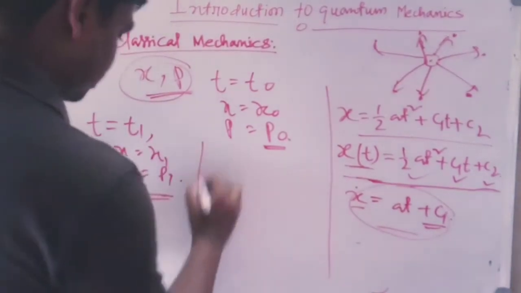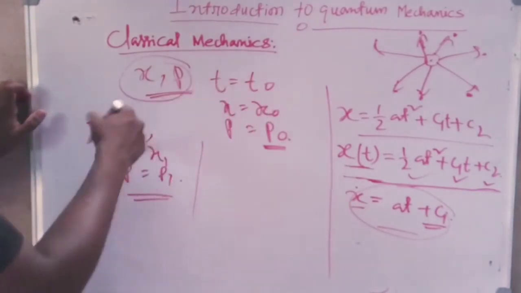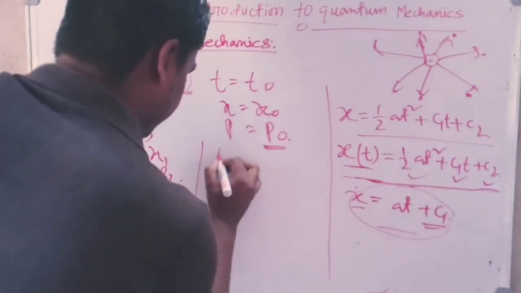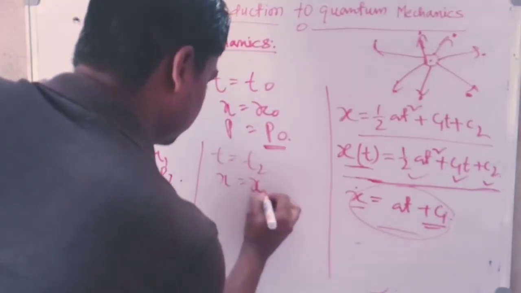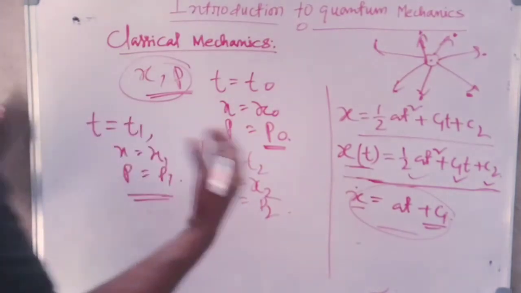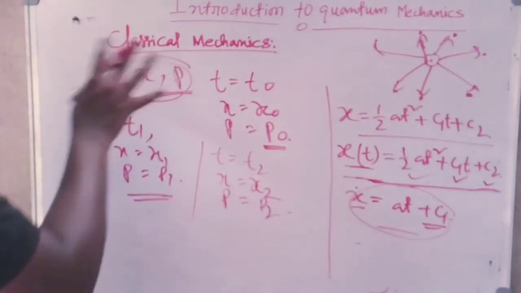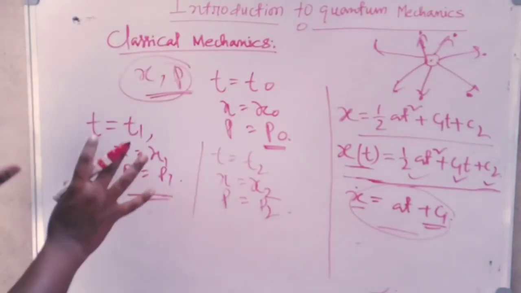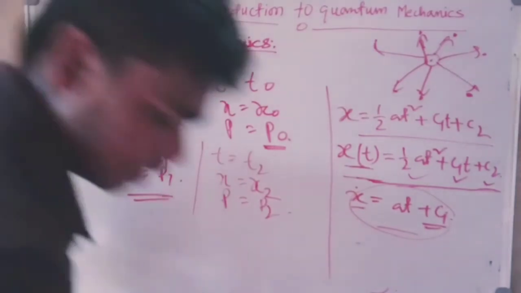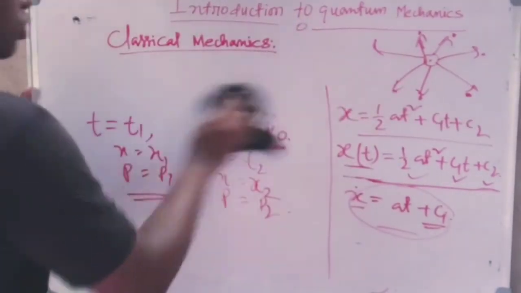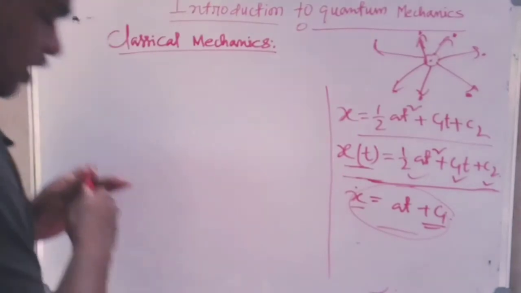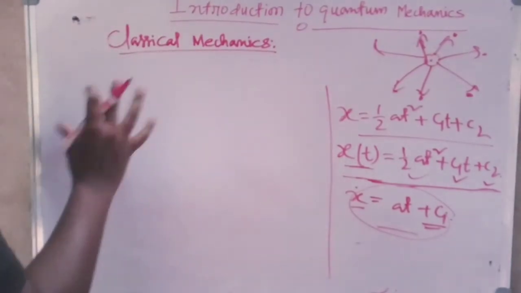Similarly, a third person may represent this same system in the way that at t equals to t2, x is equal to x2 and p is equal to p2, and there are many. That means infinite numbers of boundary conditions can be applied for the same system, and all the boundary conditions are equally correct and equally applicable to represent the system. And hence, we can do some trick to represent the system in a unique way.